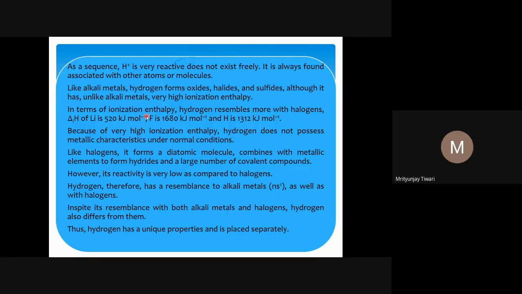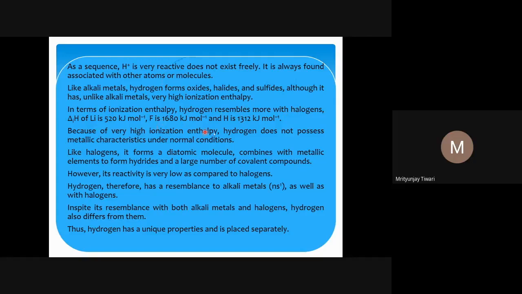Fluorine, we know, has very high electronegativity. It is the most electronegative element in the periodic table. It will try to gain electrons, not to donate or remove electrons. So that is why its ionization potential is this. The ionization potential of hydrogen is this, and the ionization potentials of other halogens are lower than this 1680 kilojoule per mole, so hydrogen comes in the range of the halogens, and lithium, you see, is only 520 kilojoule per mole.